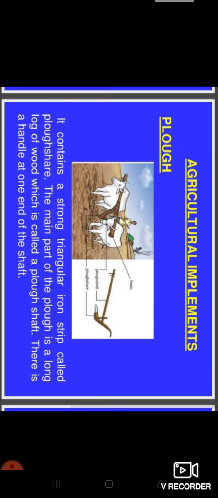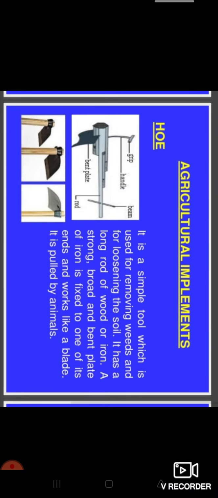The plough contains a strong triangular iron strip called the ploughshare, and the main part of the plough is a long log of wood which is called the plough shaft. There is a handle at one end of this shaft. Hoe.